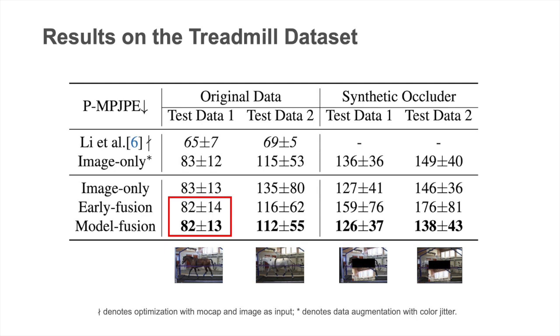When training and testing data are visually similar, the visual information suffices. On test data 2, we can see that the model fusion network has the best performance. This indicates the audio is an effective way to improve the robustness of the regression when the test set is visually different from the training set. In the synthetic occluder experiments, the simulated occluder covers a large area of body parts of the horse. We observe that such extreme occlusions impact all networks' performance. However, the model fusion network outperforms all others, which confirms its robustness.